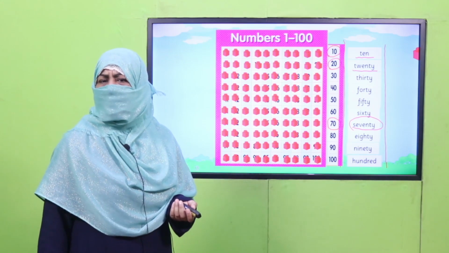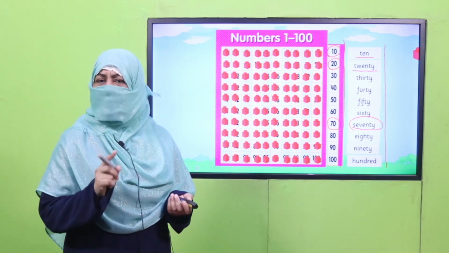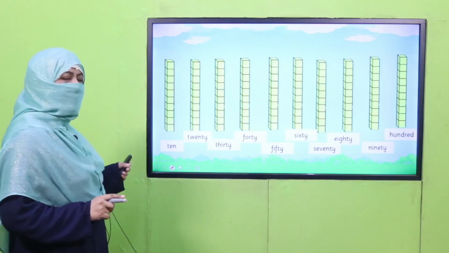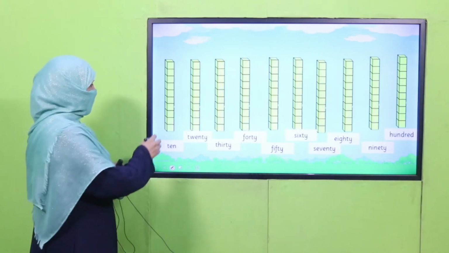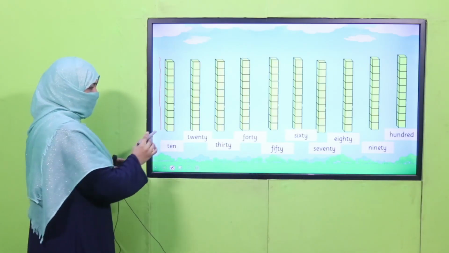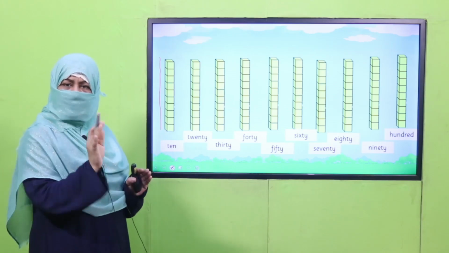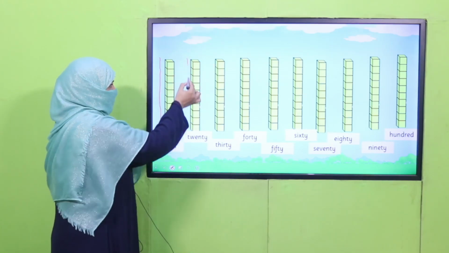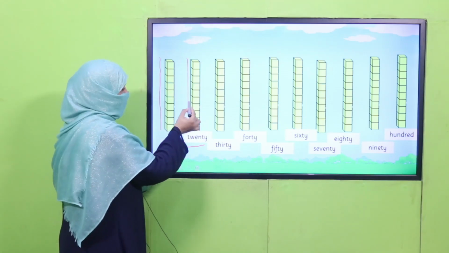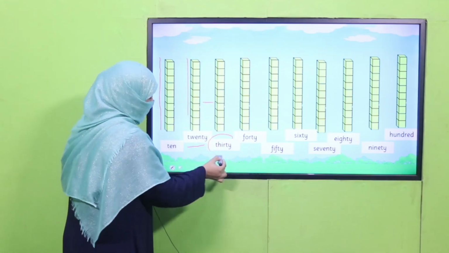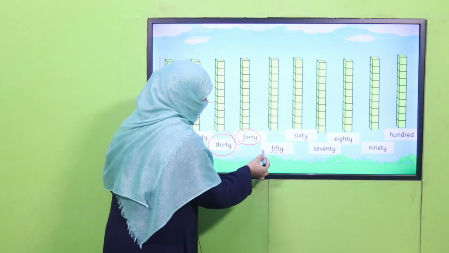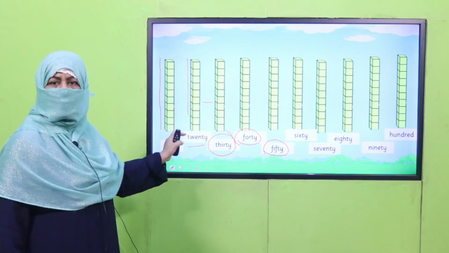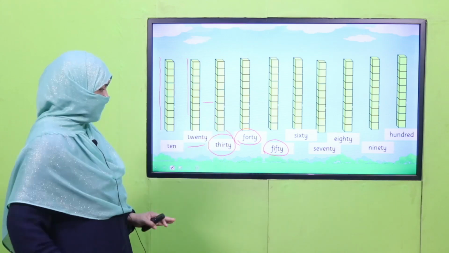Yes, my dear children, are you done with it? Can you do it by yourself? Okay, so here I have another description. Now this is directly 10, again another 10, so it will be 20. Again another 10, it will be 30. Another 10, 40, 50. This is how you will write 10, 20, 30, 40, 50, 60.